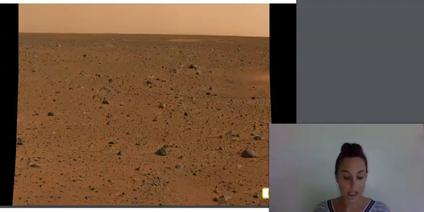The photo you see here is the first color photo ever taken on another planet. It was snapped by the Spirit Exploration rover. Most of the rocky surface of Mars is covered in a layer of rust, which is a reddish-brown color. The rust explains why Mars appears to be red.